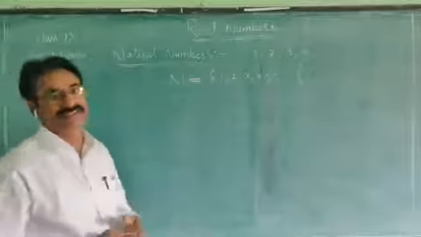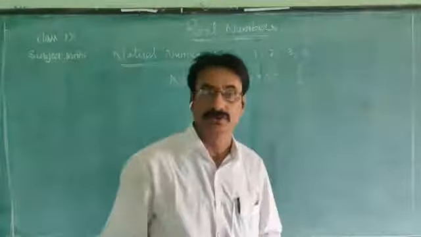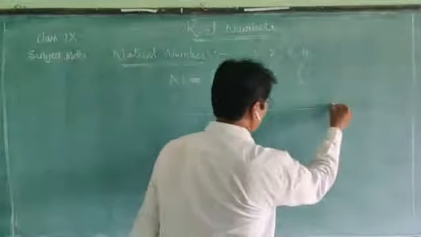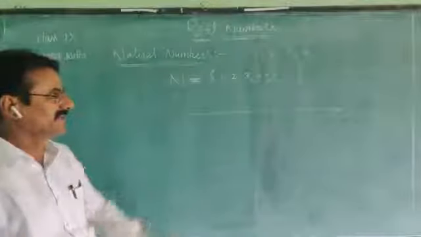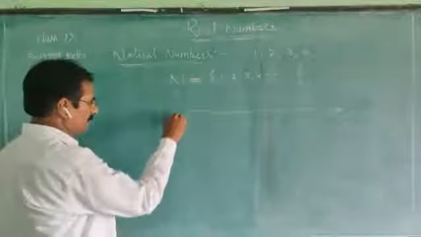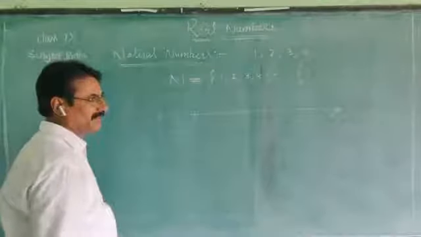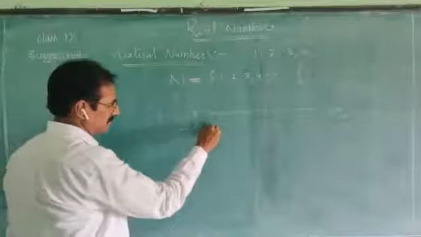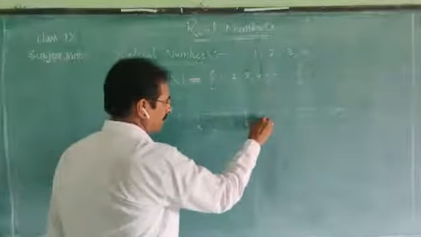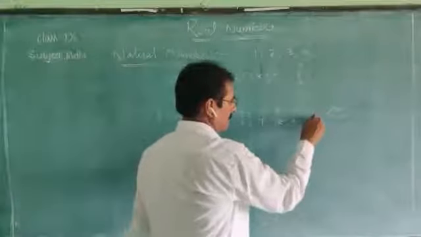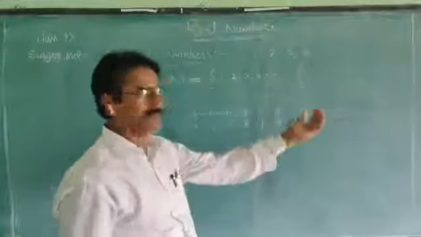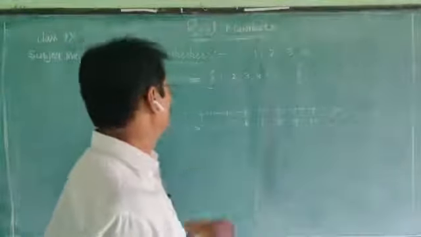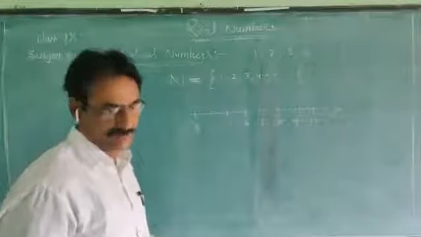We can represent these natural numbers on the number line also. How to represent? Just draw a straight line and give an arrow mark on the right side. Starting from 1, divide the number line into equal parts and mark the numbers. Next 11, 12, 13, 14, 15. These numbers are also there on the right side. So this is the natural number line.